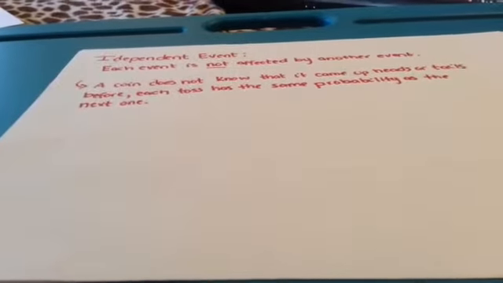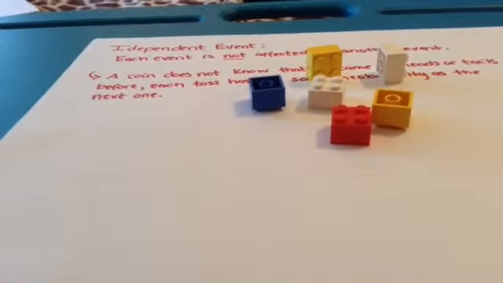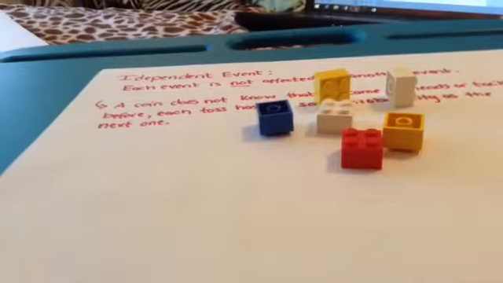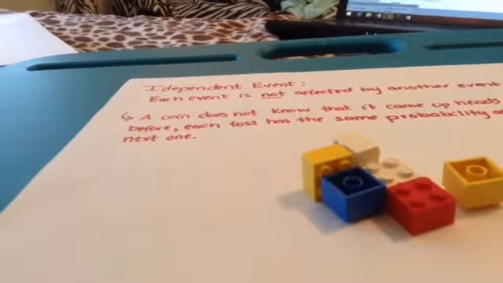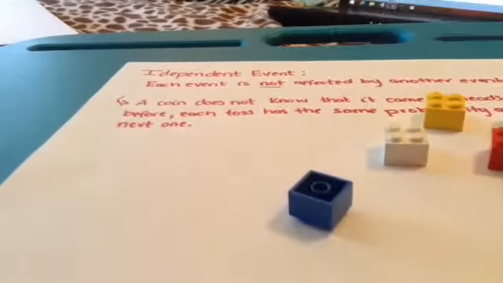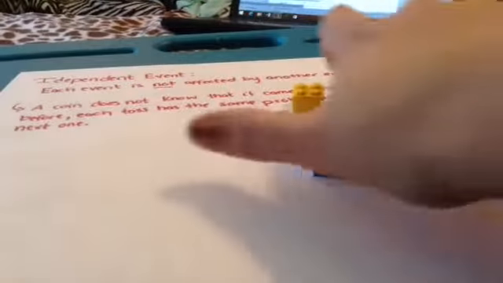It's independent events. Same with if you have these Legos right here, and you put them in a bag, the probability of pulling a certain color is going to be the same no matter how many times you do it, what time of the day you do it, it'll always be the same. So if you put these all in a bag and say you want to draw the blue one, and there are 6 of them total, you're always going to have a 1/6 chance of pulling this blue one. It doesn't depend on anything else.